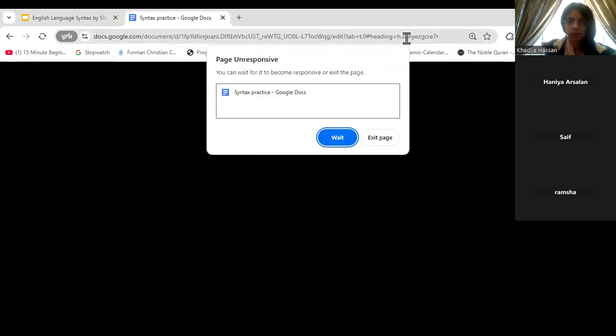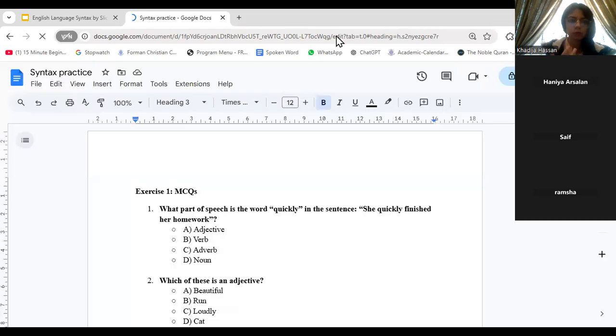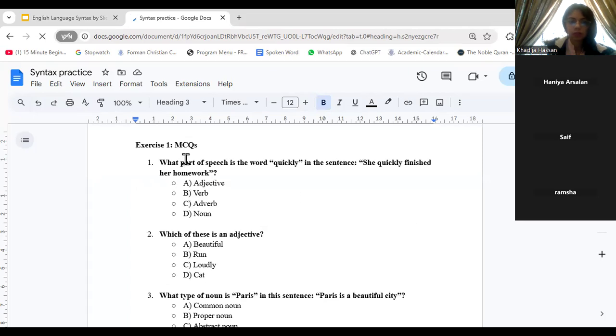This will just take a minute to load. Again, I will be sharing the slides, so don't be overwhelmed if there was something you couldn't note down. You guys will get the slide with everything. And I'll also share this. So three exercises we'll be doing. The first one is MCQ, right? So you guys can respond to them in the chat. Let me know which answer it is.